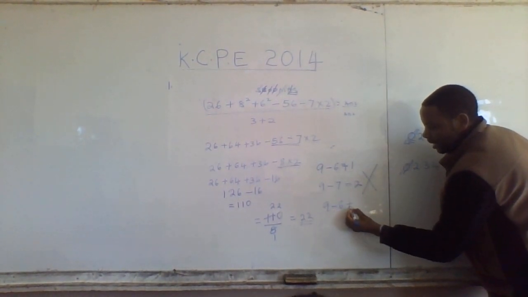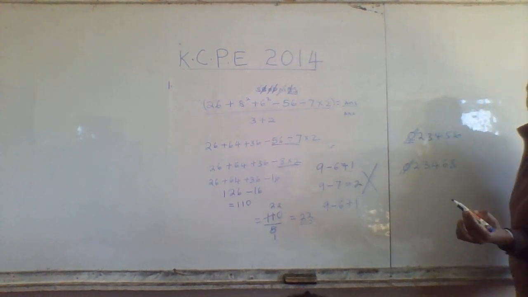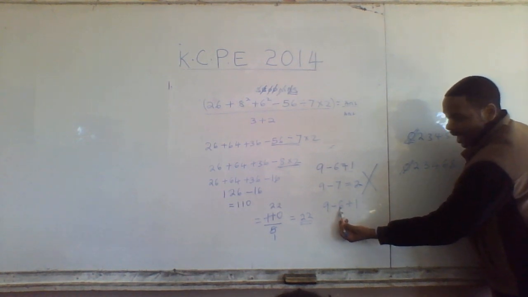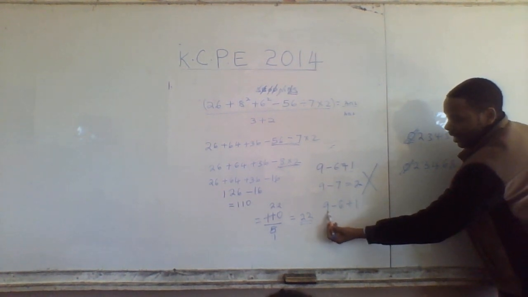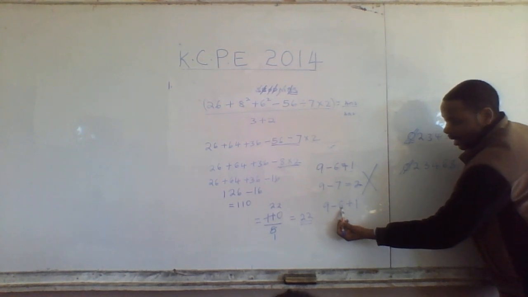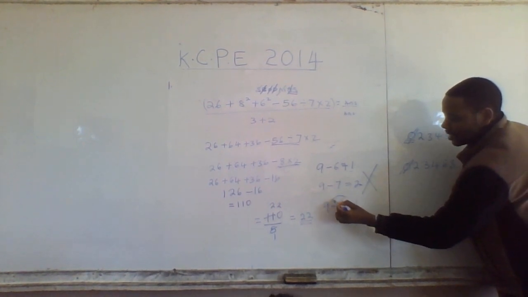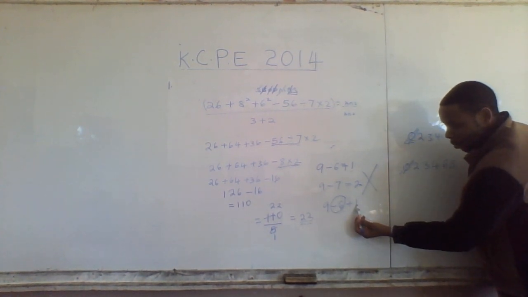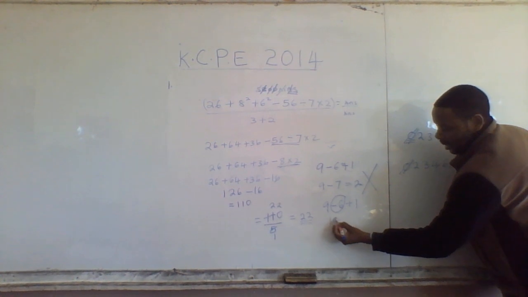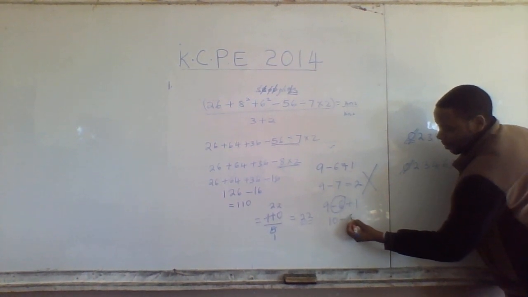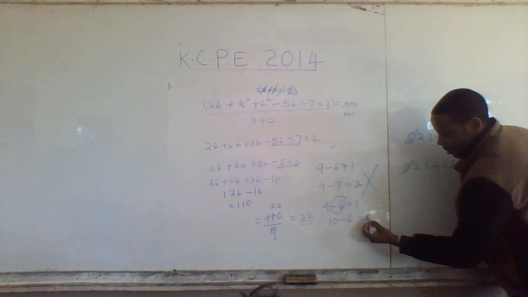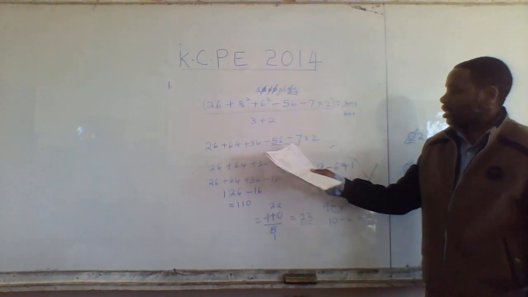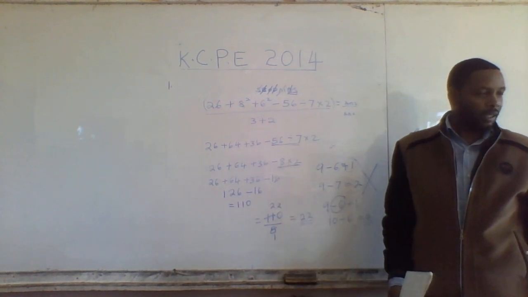In addition and subtraction, this is what it means. 9, take away 6, add 1. So we get 9, we add 1 first, which gives us 10. Then we take away 6, which becomes 4. So take care of addition and subtraction. But multiplication and division, you just pick them where they are, right? So take care of this.